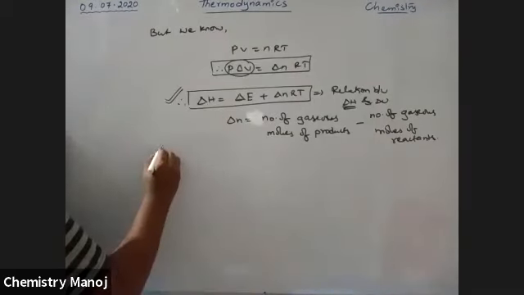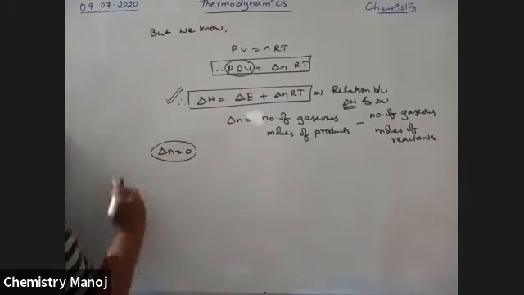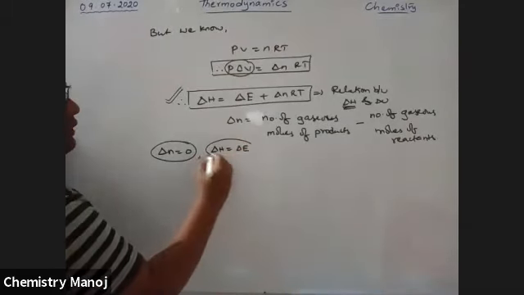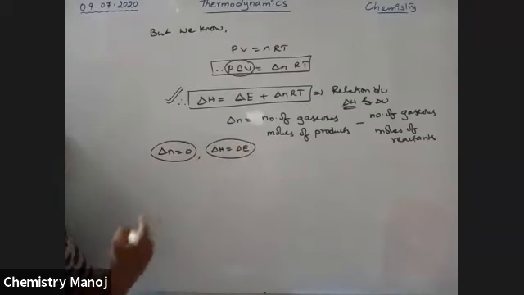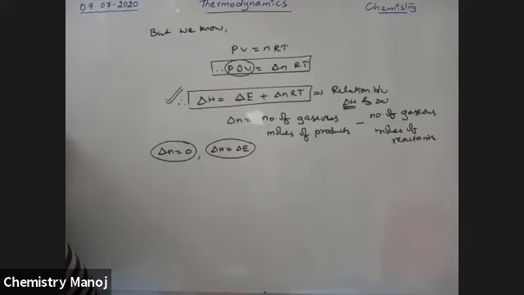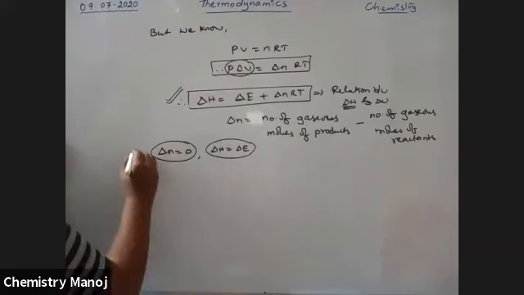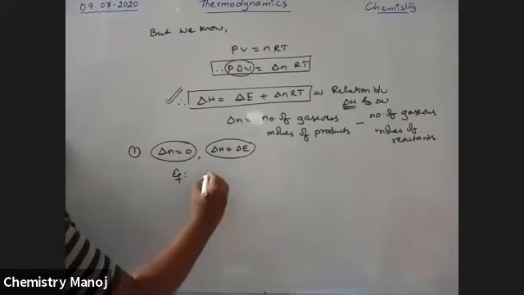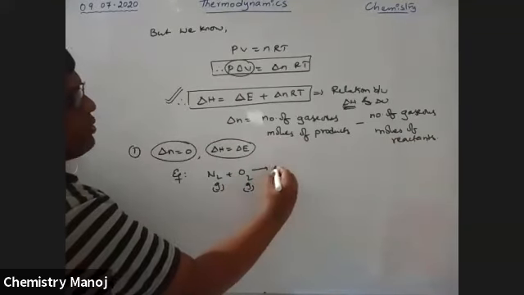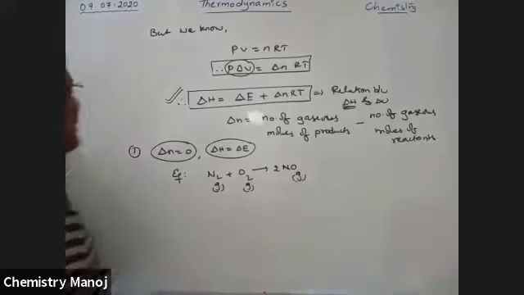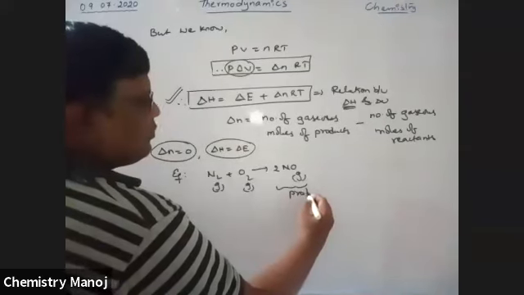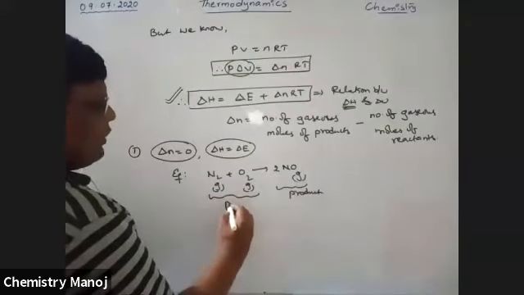See here, if delta n is equal to 0, then delta H is equal to delta E. That means the change in enthalpy is equal to the change in internal energy. That is, the heat content of the system at constant pressure is equal to the heat content of the system at constant volume. For example, case 1: N2 gas plus O2 gas gives 2 NO gas. It is a reversible reaction. This is nothing but the products, and these are the reactants.